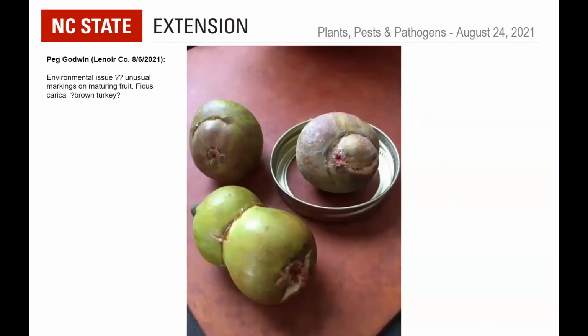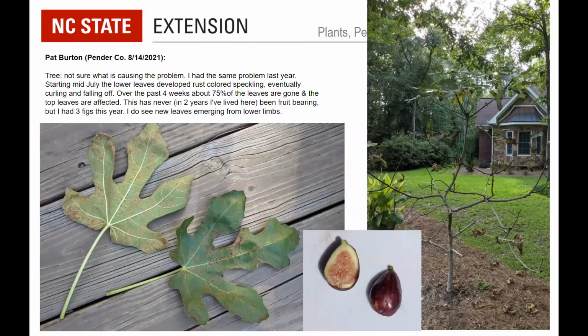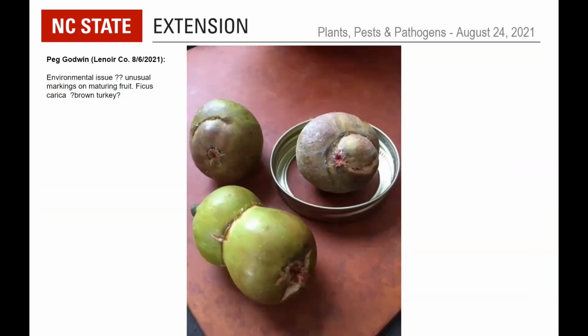Okay. Keep moving. Yes, Peg asking about these figs here, and I agree that it does look like some kind of environmental issue. I ran this one by Bill Klein. He had never seen it before, but he wondered, especially about those two fruits in the top there, if it could be some cold damage that occurred earlier in the fruit development.